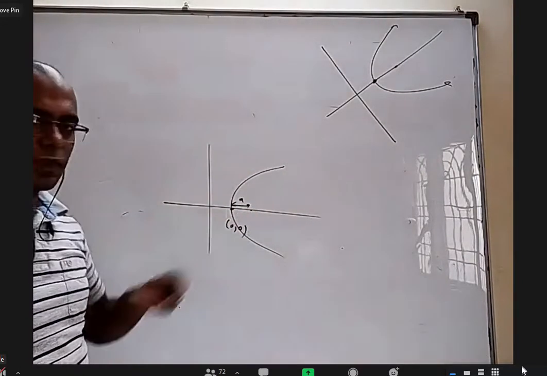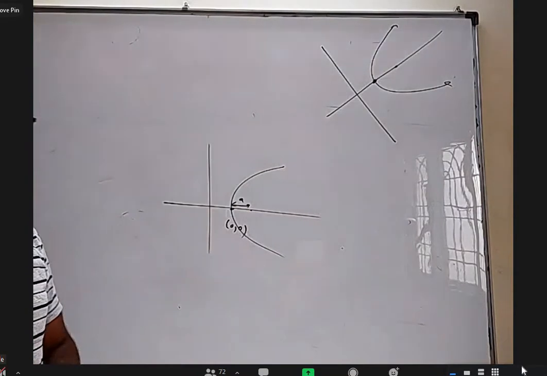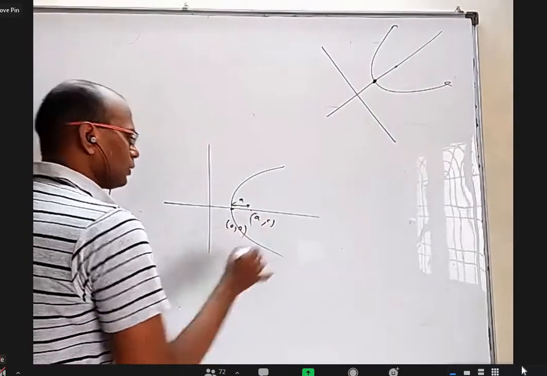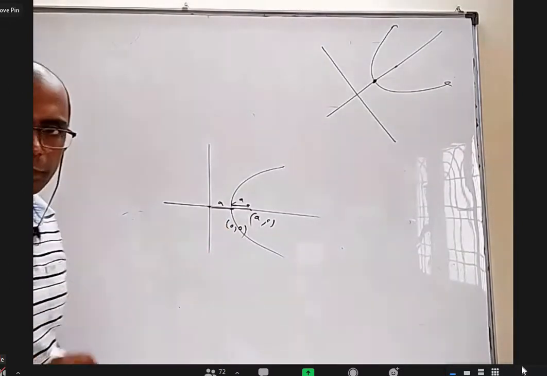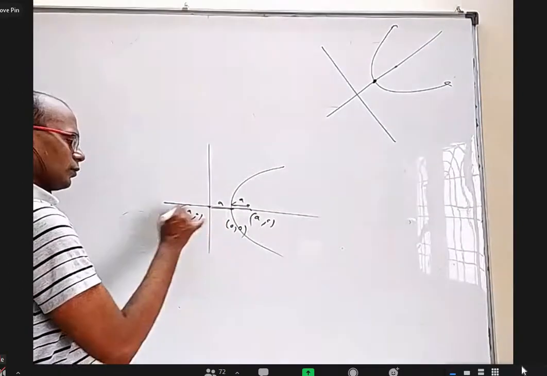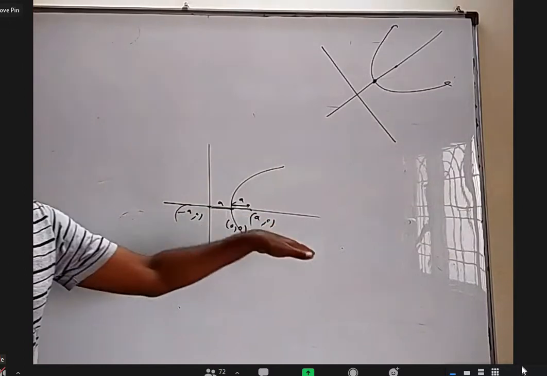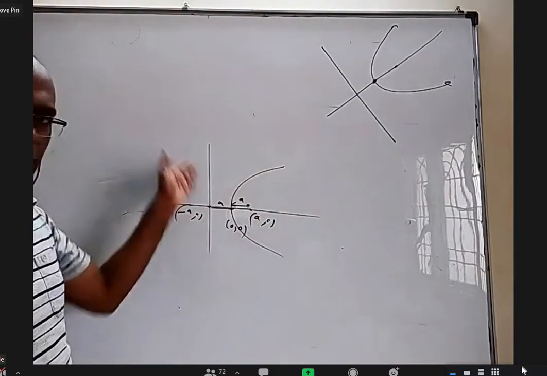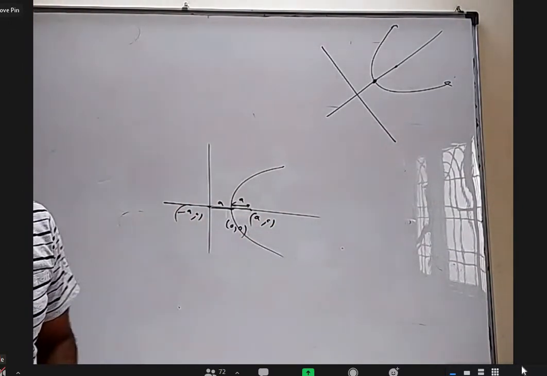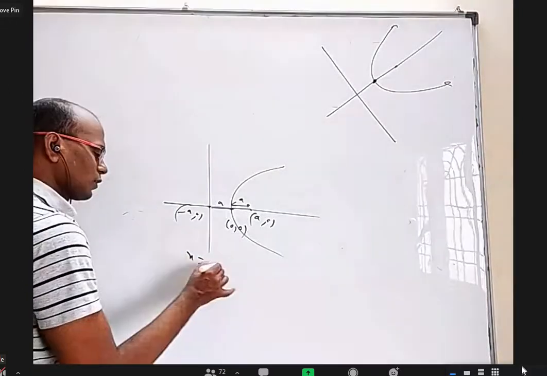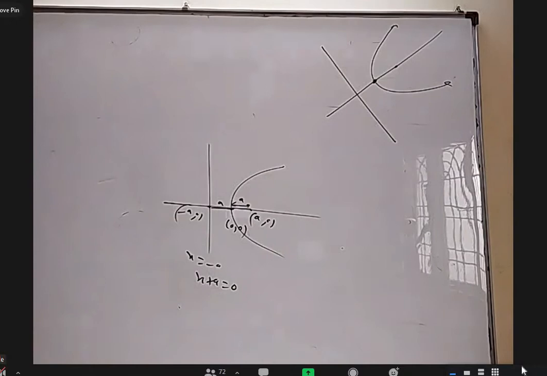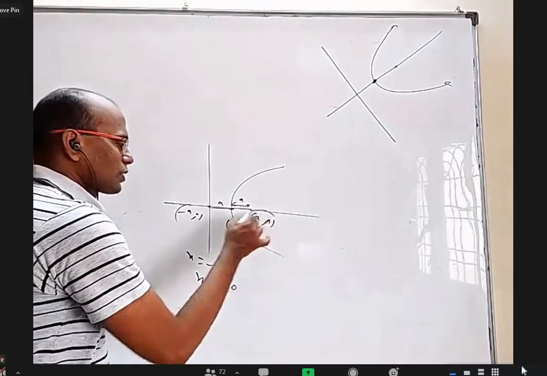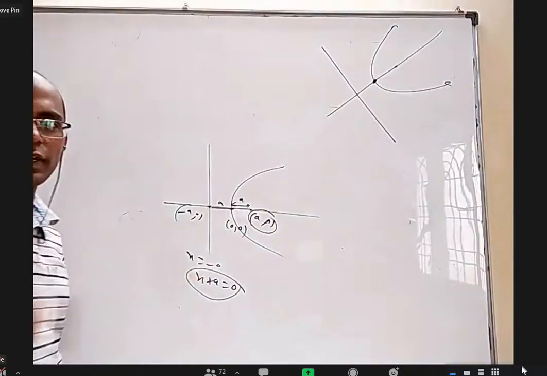Then what are the coordinates of this point? a comma 0. And if this is also a, because this and this are equal, what are the coordinates of this point? Minus a comma 0. Because this is the x-axis, a horizontal line, this is a vertical line passing through minus a comma 0, so the equation must be x equal to minus a, which is x plus a equal to 0. That's how I gave this question: focus a comma 0, directrix x plus a equal to 0, find the equation of the parabola.